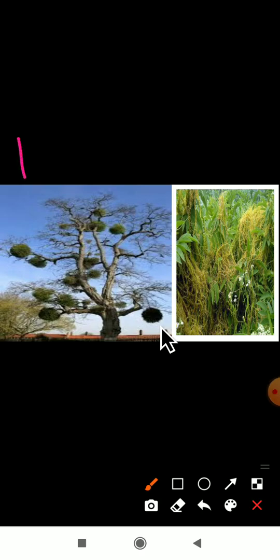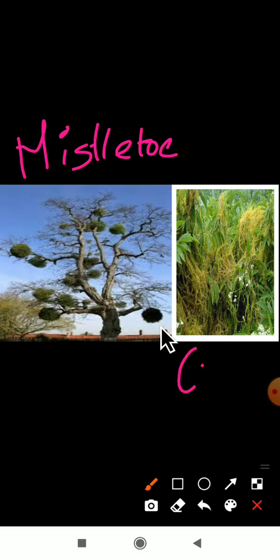This is the example of mistletoe. And one more example for a parasitic plant is Cuscuta. Here I have displayed the picture. This is a Cuscuta plant and this is the mistletoe plant. These plants, what will they do?